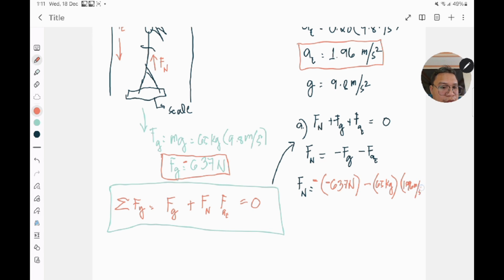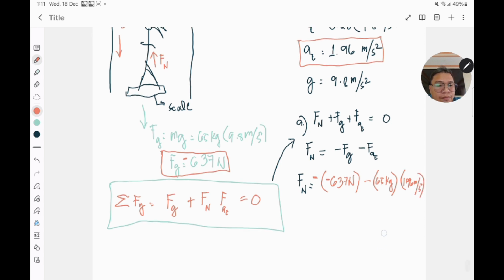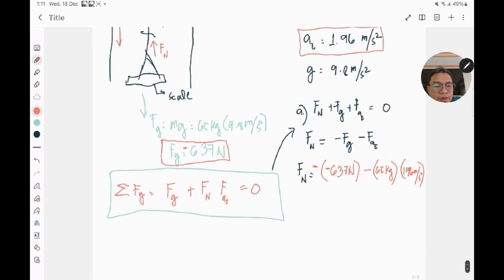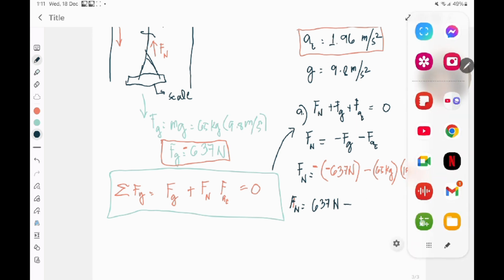1.96 meters per second squared. Okay? There. F sub n right now would be negative times negative, that is positive. So this will become 637 newtons minus, in this case, 65 kilograms. So that is 65 kilograms times 1.96. So let's just calculate that a little bit right now.